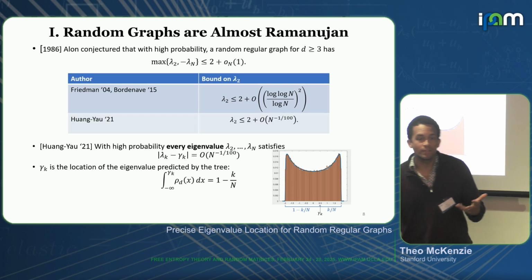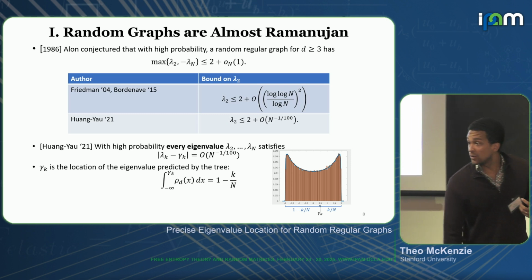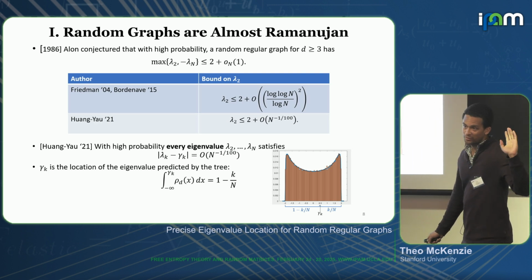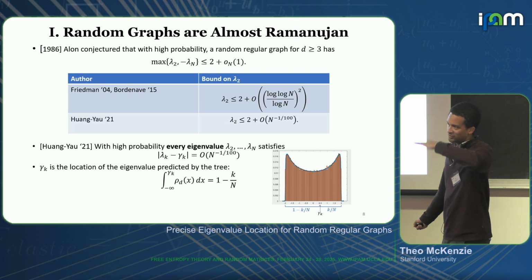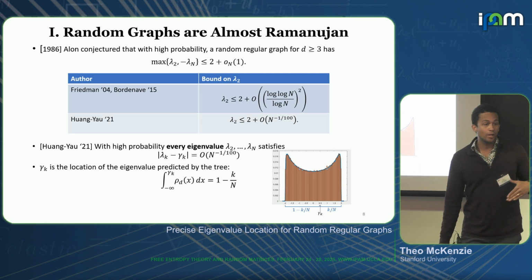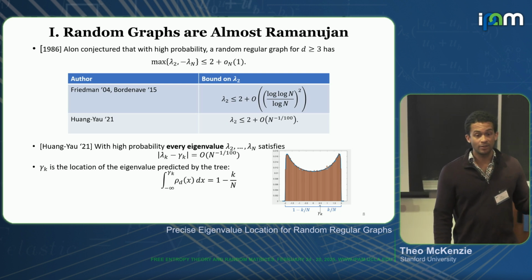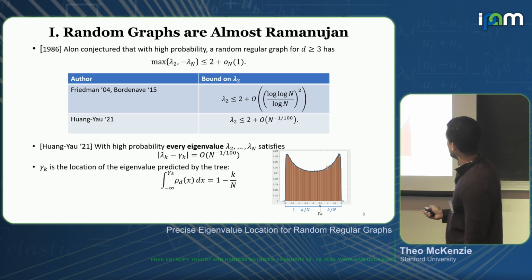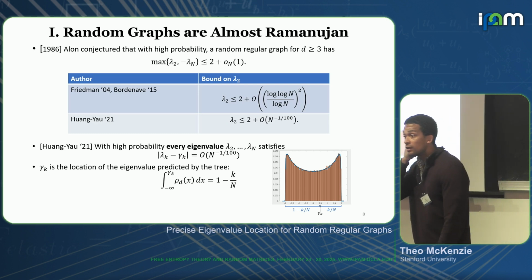And actually, they showed something stronger, which is that if I look at any eigenvalue besides lambda 1, we always know where lambda 1 is, so let's just ignore it. So if I take any other eigenvalue, and I look at where I would expect it to be, the difference between those two is at most this same bound of O of n to the minus 1 over 100.